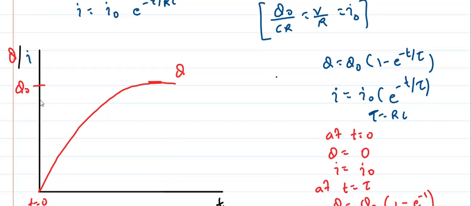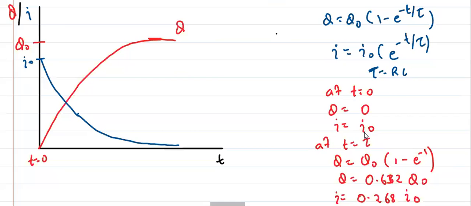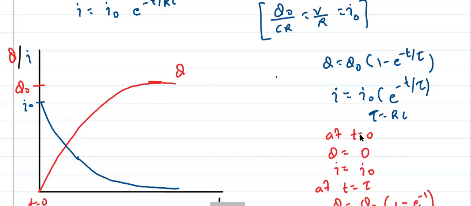Now, whenever you talk about I, suppose this is I naught. At 0 it is maximum, so it will decrease like this. This blue line is the graph of current. It is decreasing. And the red line is the graph of charge, which is increasing. Does it make sense? Anyone have any doubt till this point? Ask.